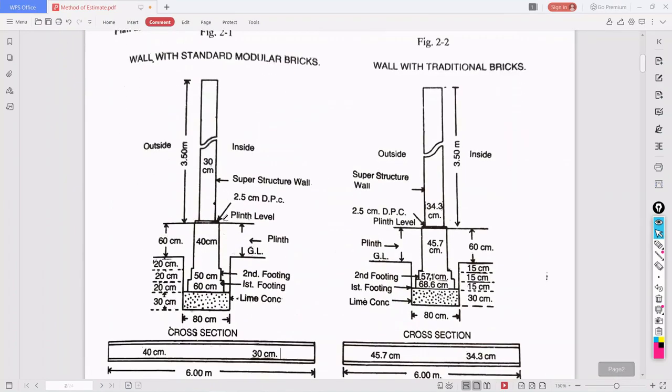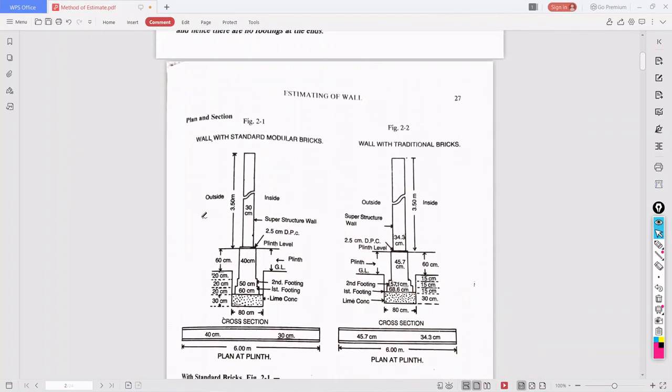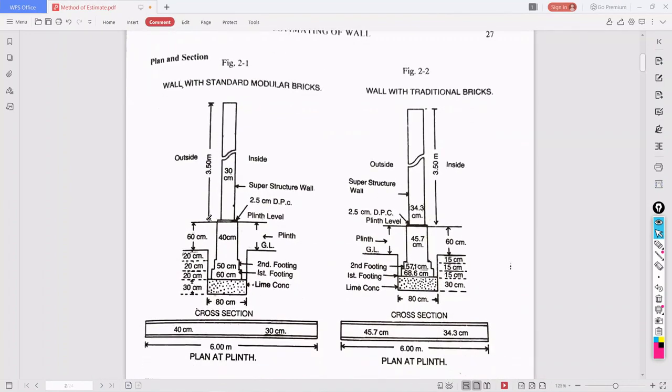Now how we need to estimate, we will see now, or else we will take it in the next class. So much of theory, no. So how we need to estimate, we will see in the next class.